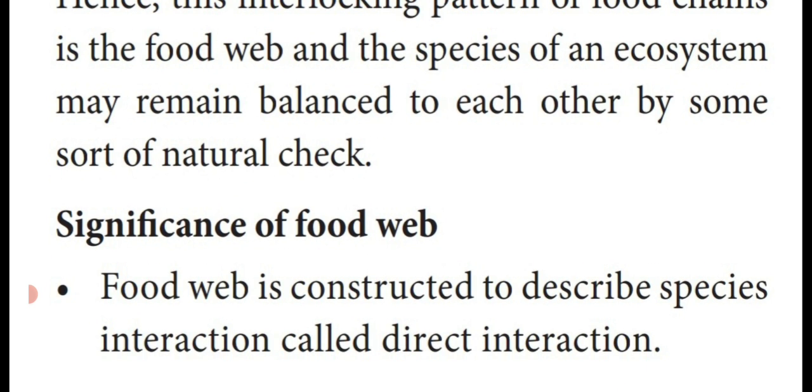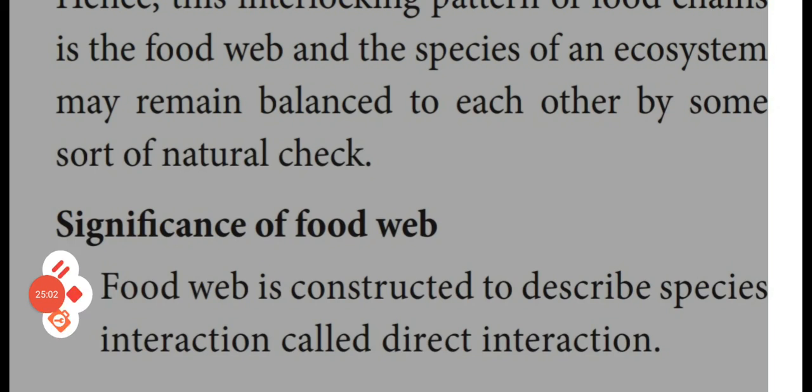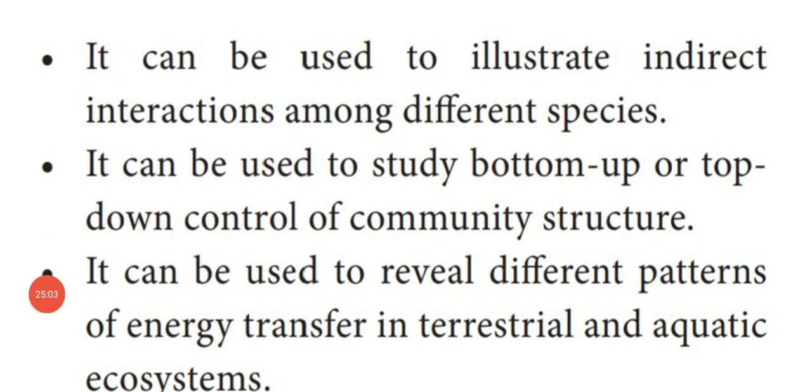What is the significance of the food web? A food web is constructed to describe species interaction, called direct interaction. With the help of the food web, we can construct species interactions known as direct interaction. Then, with the help of this food web, we can illustrate the indirect interaction among different species.